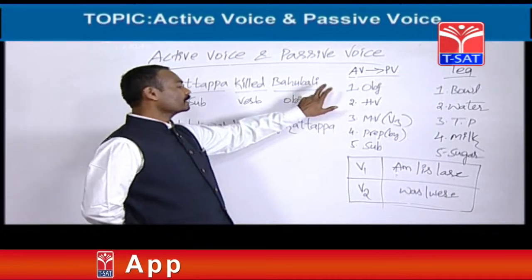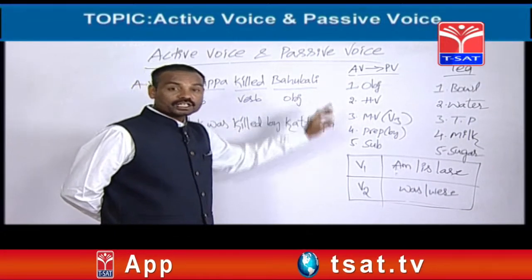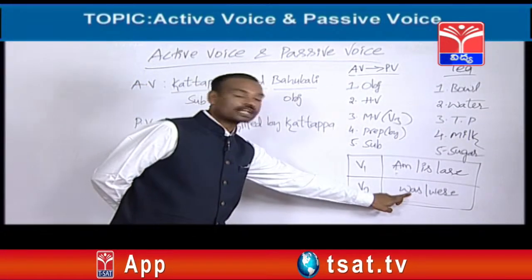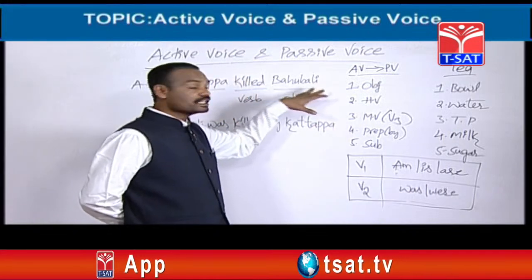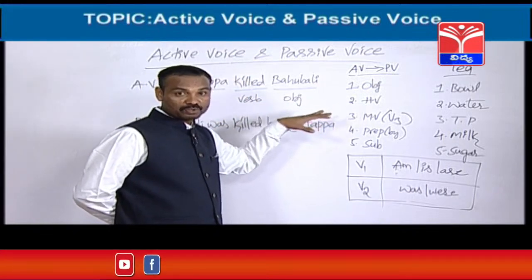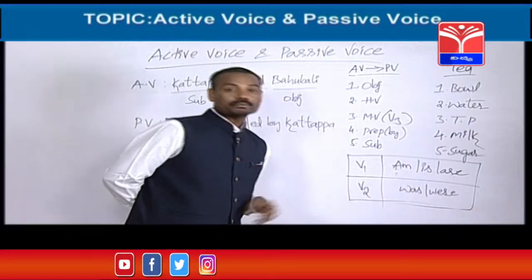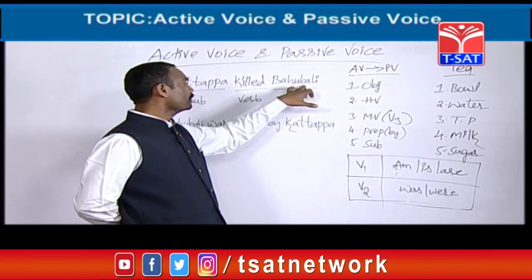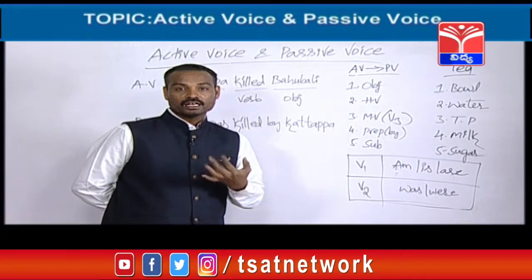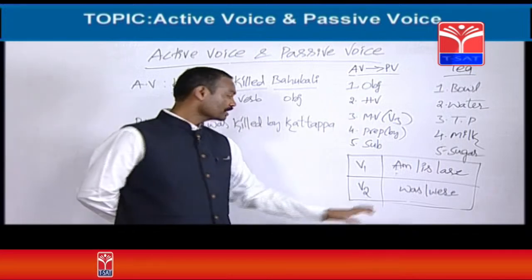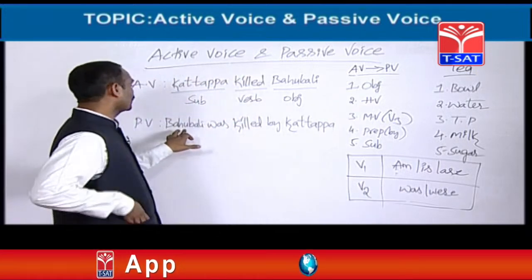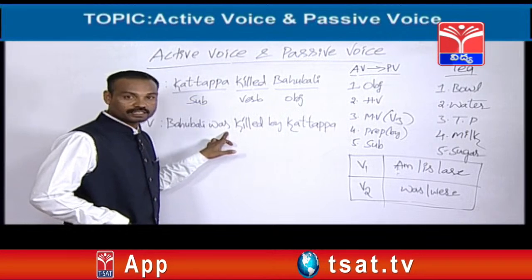Again it depends upon the object. If the object is singular, we can take was. If the object is plural, were should be taken. So is it singular or plural? Singular. Singular object is there. So was should be taken. See, was. Is it clear?